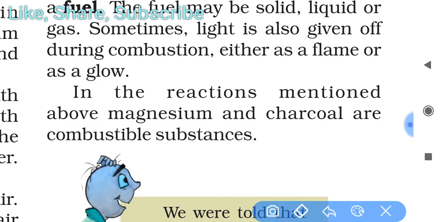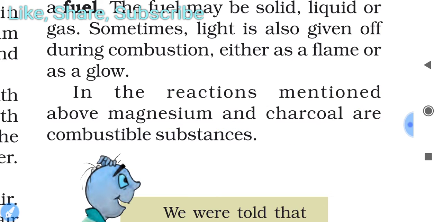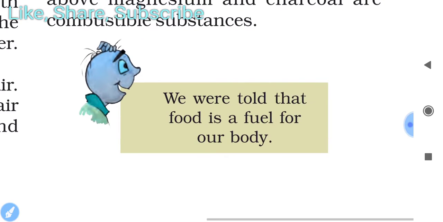Okay, so what two methods did they just mention? One is magnesium, and the other is charcoal. Magnesium example you already learned in 7th class. This time, do the same activity for charcoal also. So these two are combustible substances.